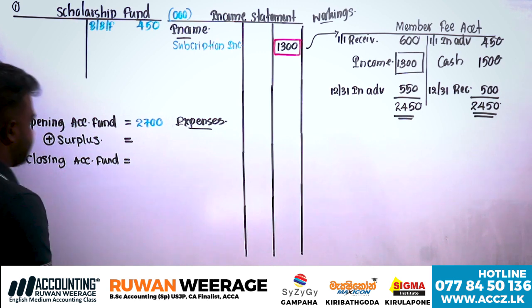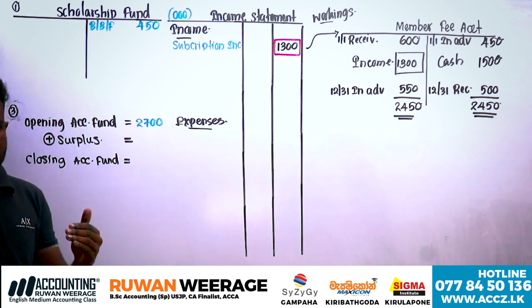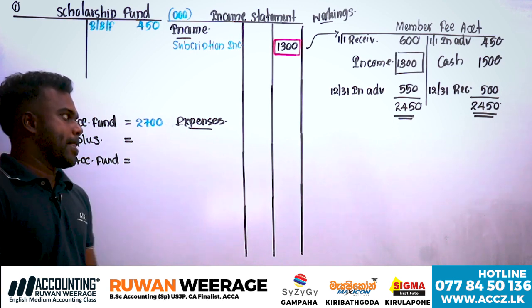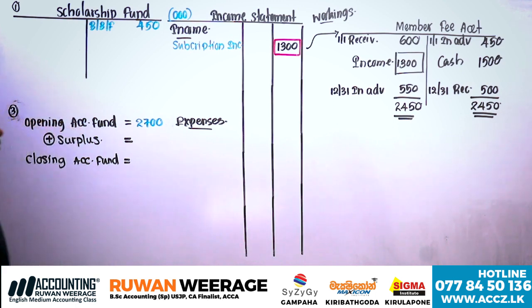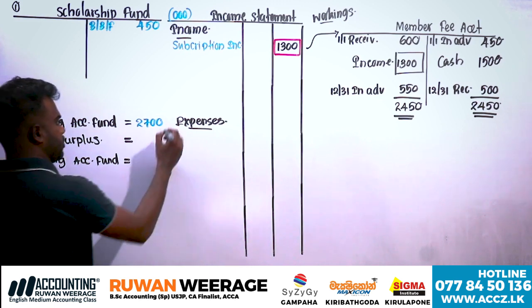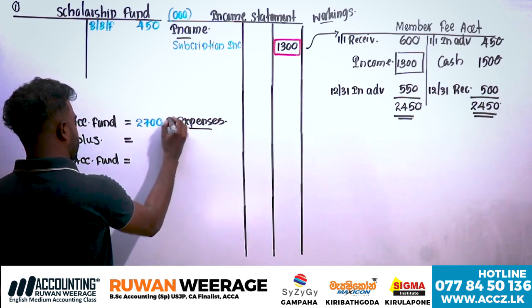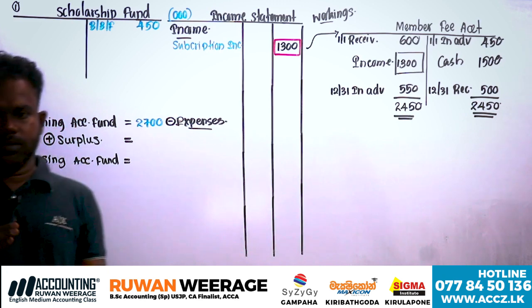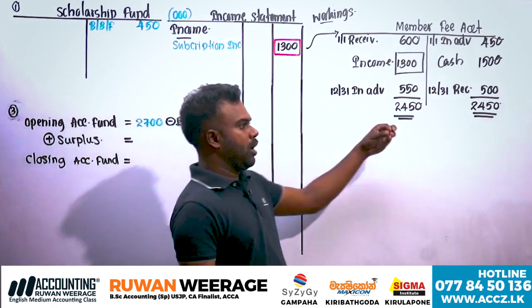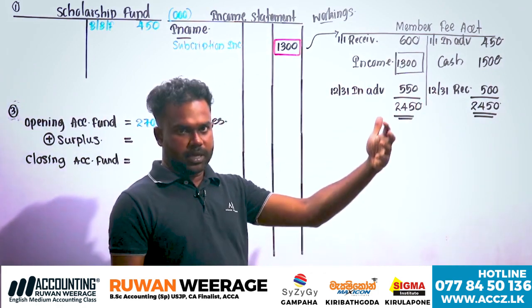Right, finish. Okay, understood. Right, now next one. Closing balances are normally recorded under SOFP, current liabilities and current assets.